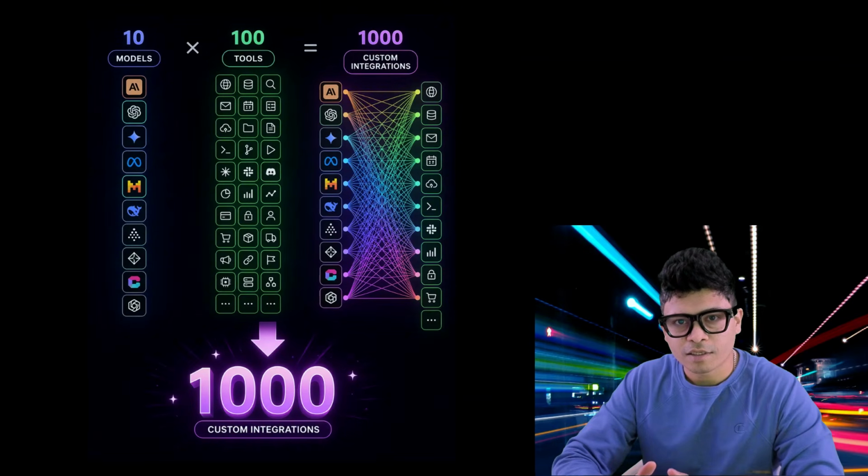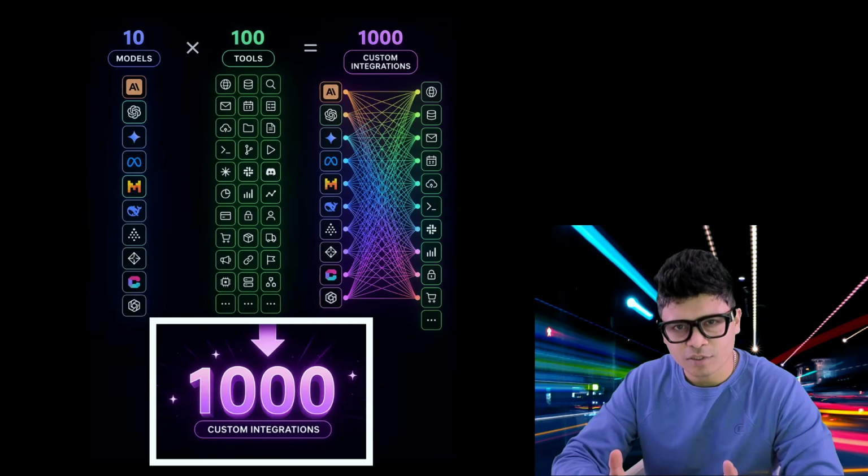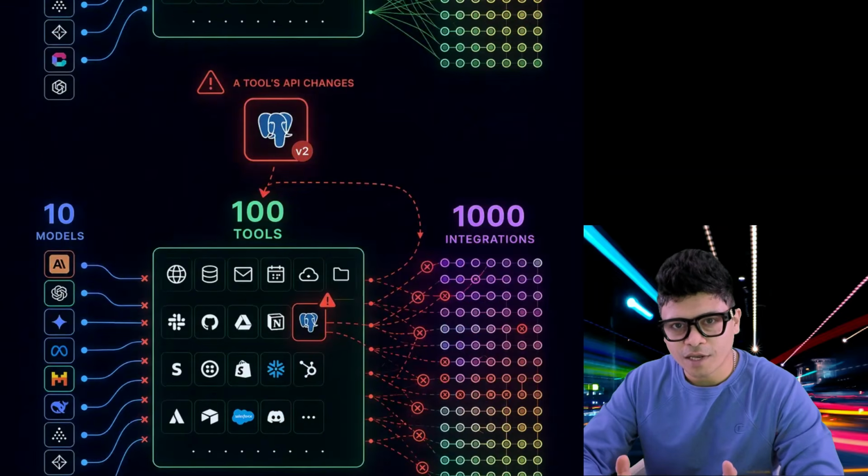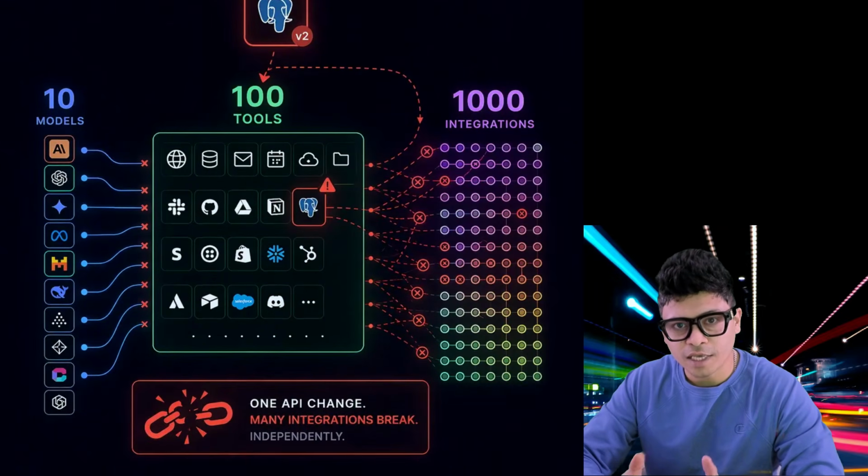Put numbers on it. Say you have 10 AI models and 100 tools. Without a shared protocol, that's 10 times 100, 1,000 custom integrations to build and maintain. Every time a tool's API changes, multiple integrations break independently. The ecosystem was drowning in glue code.